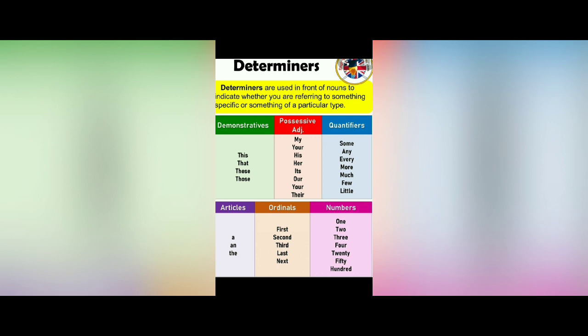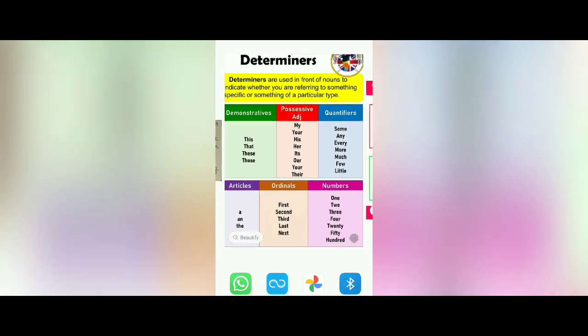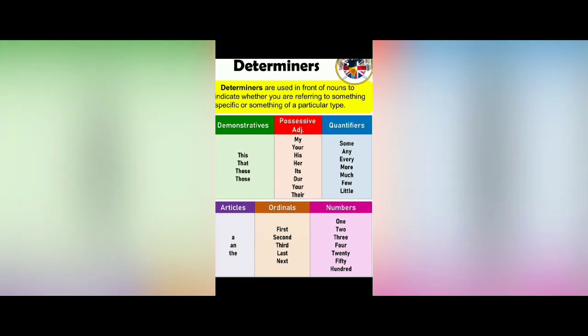Okay, now let's see definite articles. The word "the" is used for definite articles, when we refer to a particular person, place, animal or thing. So it is very clear to all of you now. The is used for a particular person, place, animal or thing. Okay, so let's see how we will use the.